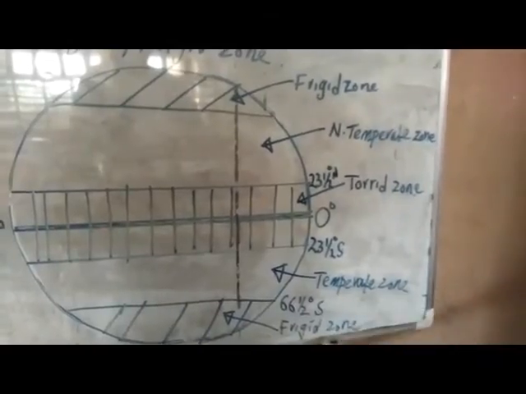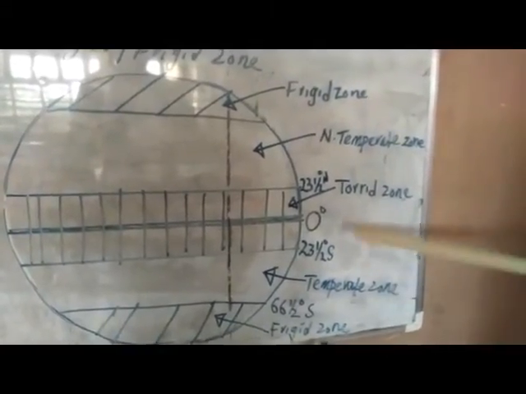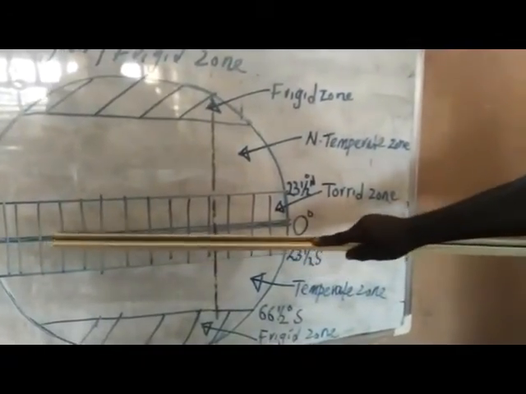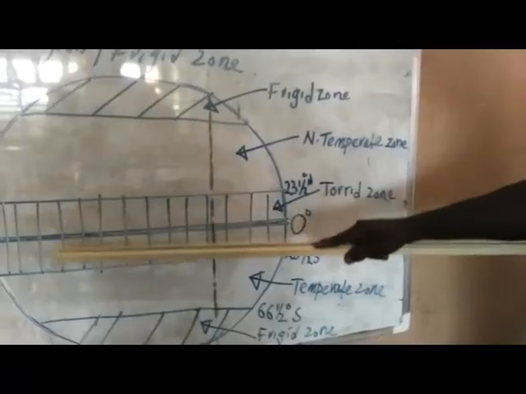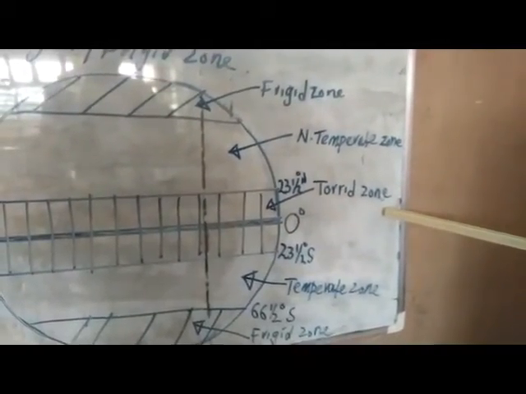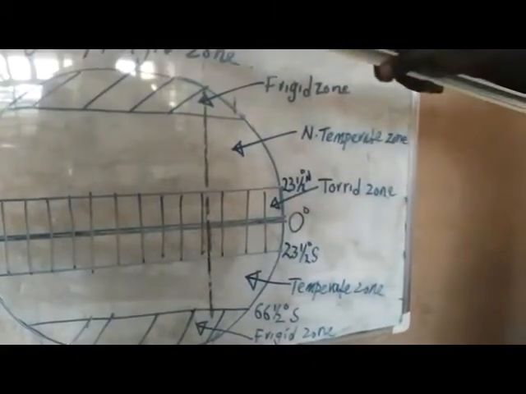In the middle, we have the equator, in the northern part of the equator and the southern part of the equator, where we have the torrid zone, the tropic.